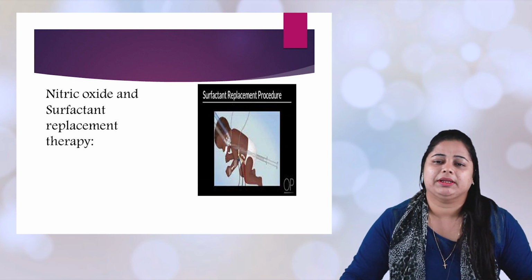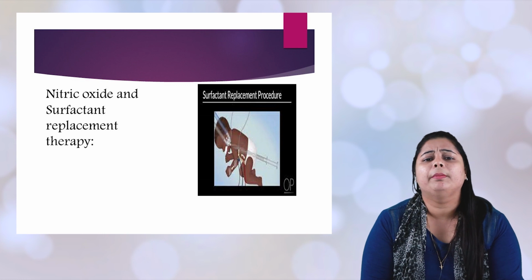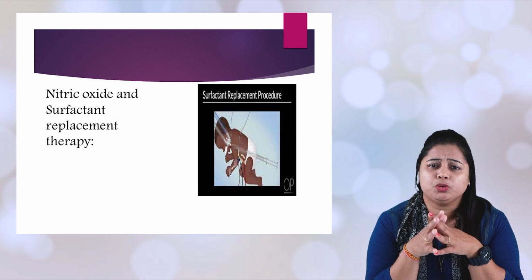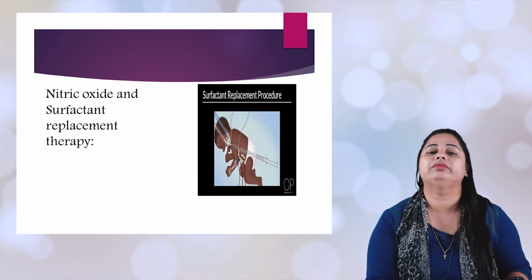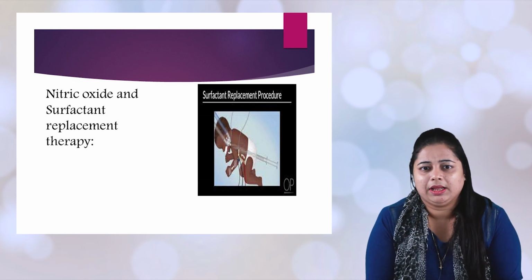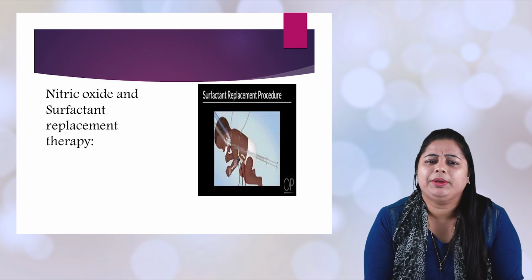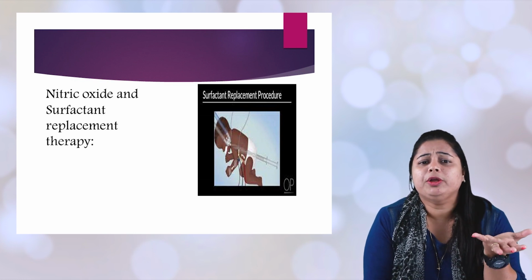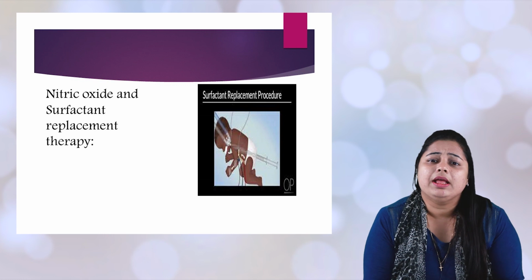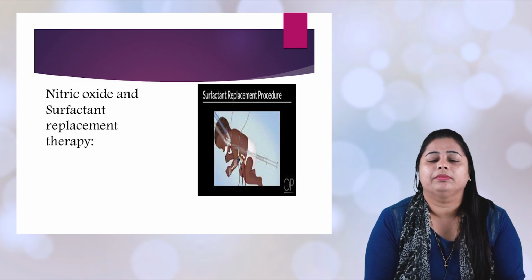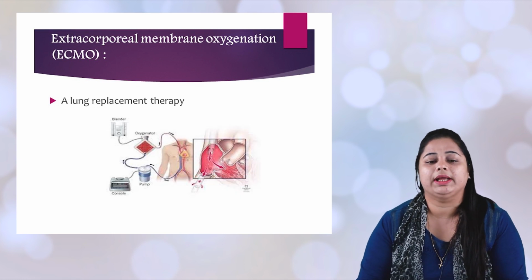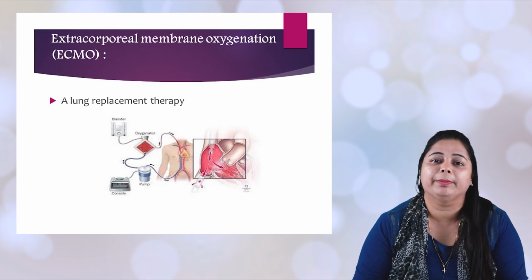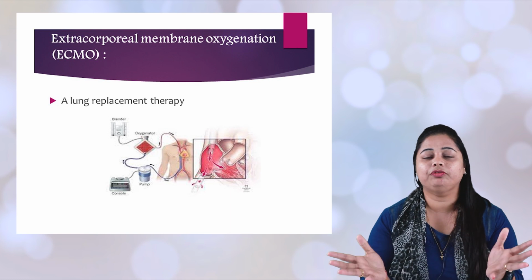Surfactant replacement therapy. You would have heard about this, but in adult clinical trials this therapy is not shown to work, though it obviously works with premature babies. That means a 7-month baby whose lungs have not produced surfactant, it helps them come out of their dyspnea. Another is extracorporeal membrane oxygenation, a beautiful word.